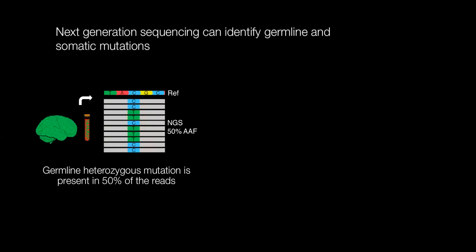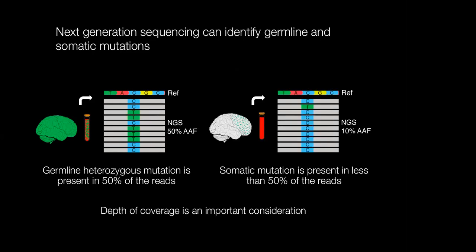So we would interpret this as showing a germline heterozygous C to T mutation at this location with a 50% alternate allele frequency, which is abbreviated as AAF. For a somatic mutation, we expect by definition that the mutation will be present in less than 50% of the reads. So in this example, 9 of the reads have the reference C, while 1 of the reads has a T. So one interpretation, and this is a true somatic mutation, is that this represents a somatic C to T mutation with a 10% alternate allele frequency.